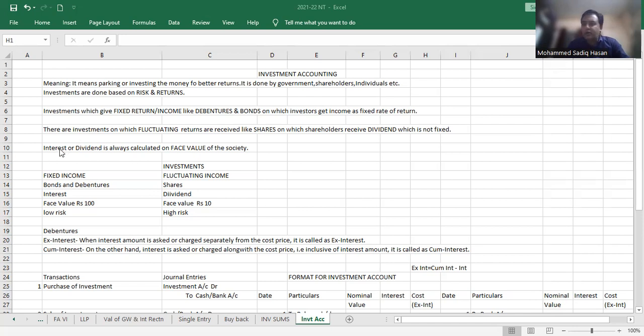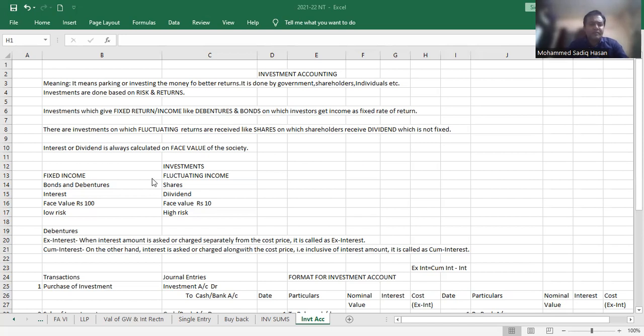When I talk about interest and dividend calculation, it is always calculated on the face value or the nominal value of the securities. On that we calculate interest and dividend.